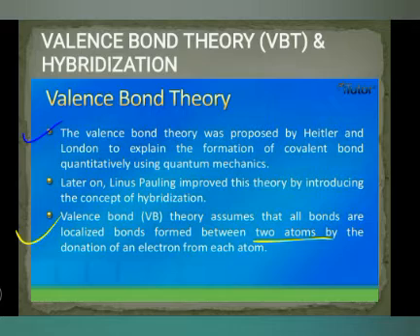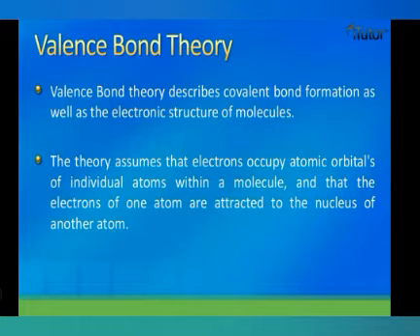Okay, once again, very important: valence bond theory assumes that all the bonds are localized bonds between two atoms. So valence bond theory describes covalent bond formation as well as the electronic structure of molecules. This theory assumes that electrons occupy atomic orbitals of individual atoms within a molecule, and that the electron of an atom is attracted to the nucleus of another atom.